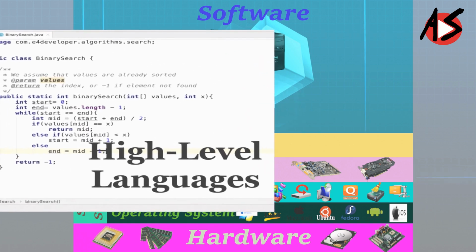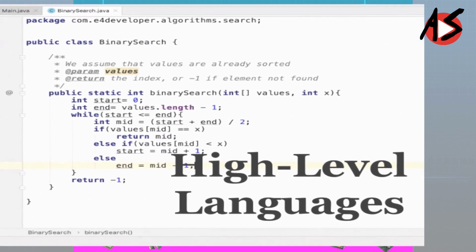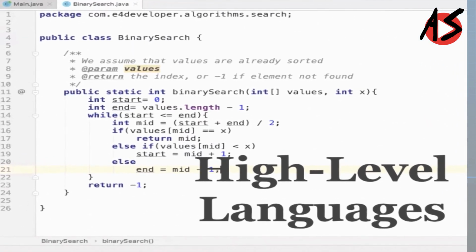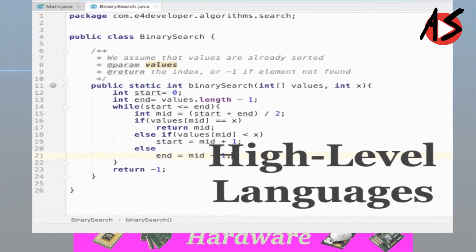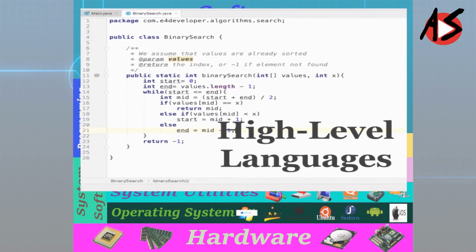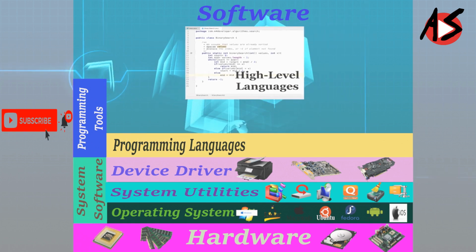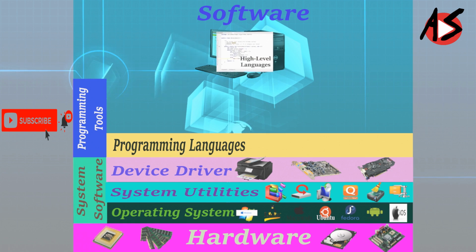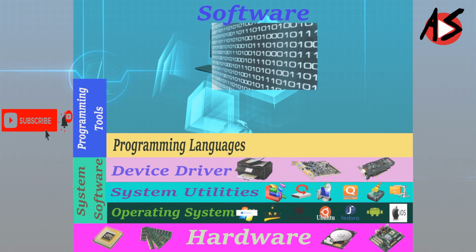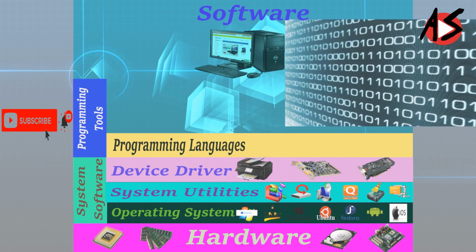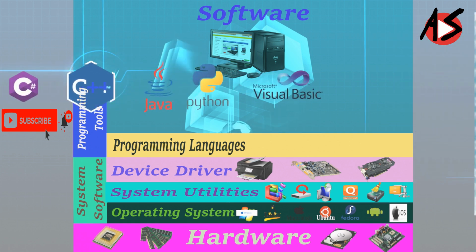These types of languages are machine independent and are simpler to write code. Instructions use English-like sentences, and each high-level language follows a set of rules similar to the natural languages we use in day-to-day life. However, these languages are not directly understood by the computer. Hence, translators are needed to translate high-level language code into machine language.